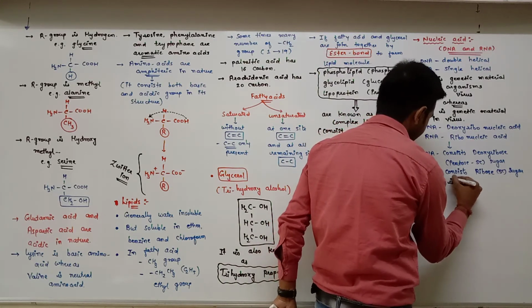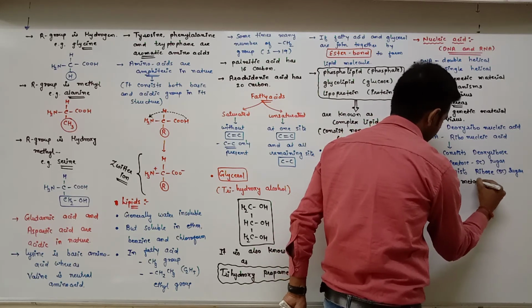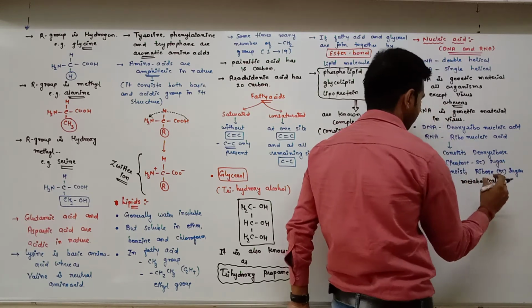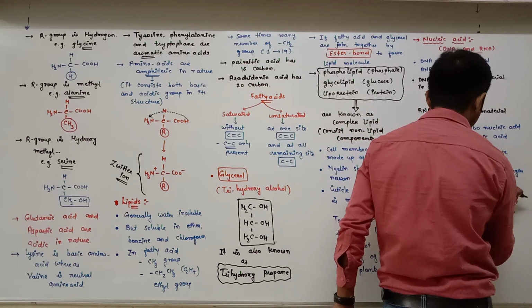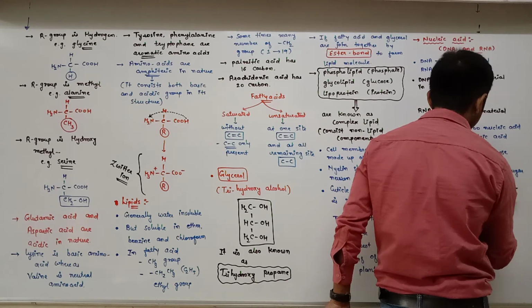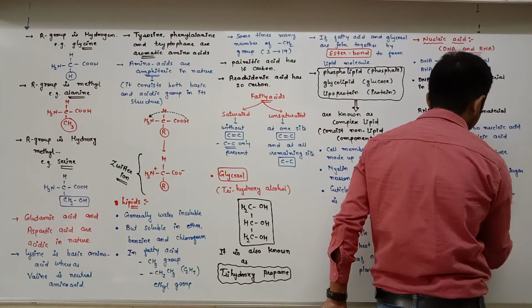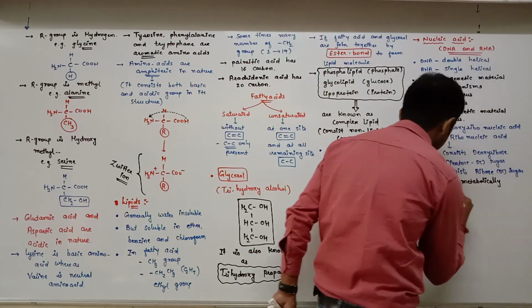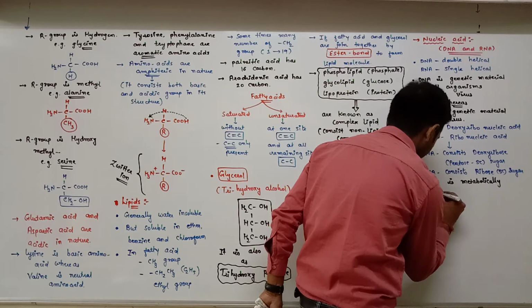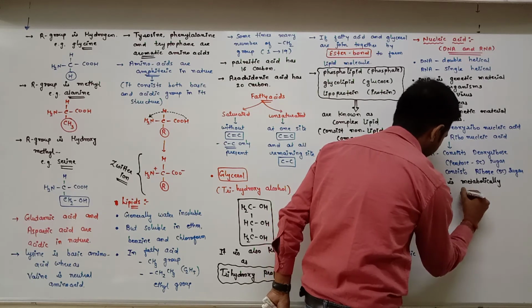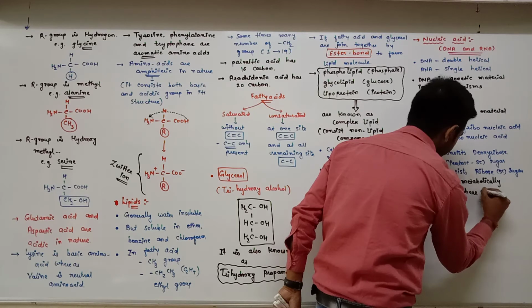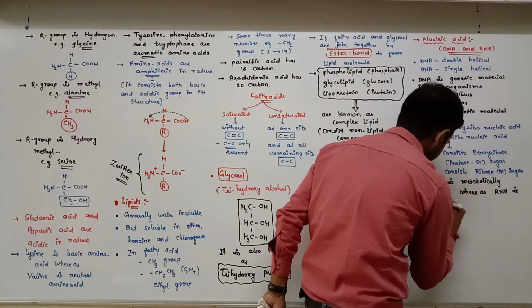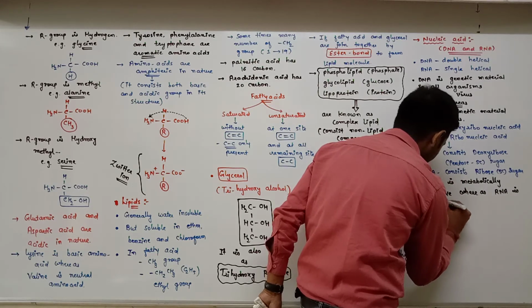DNA is metabolically inactive, whereas RNA is metabolically active.